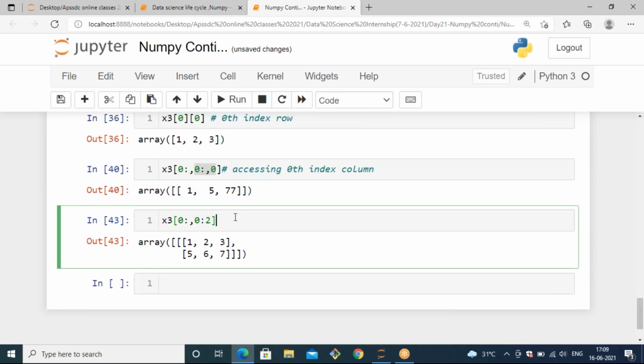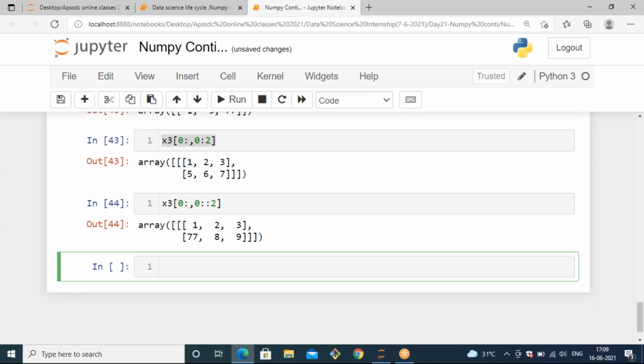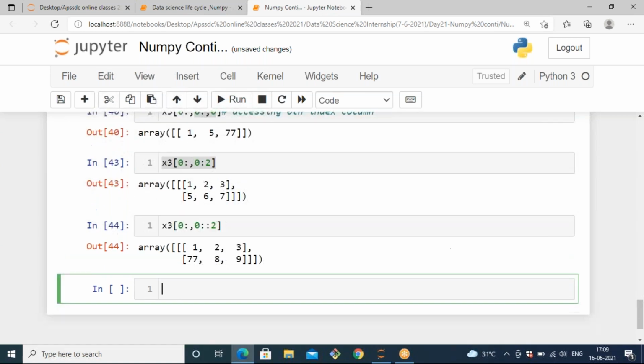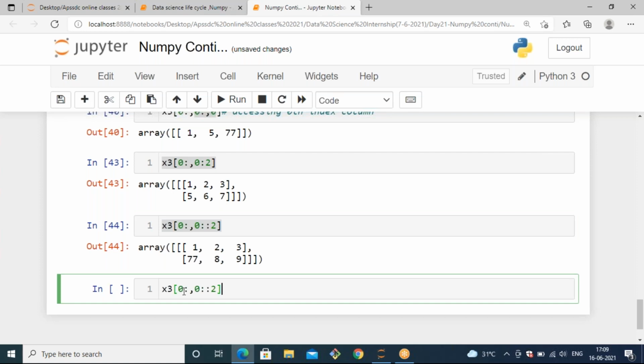Now if you want to get the first row and last row, you can use step value as 2. Then you will get the first row and last row as a result. Likewise, if you want to get the first column and last column, in this case you need to include all rows as well.